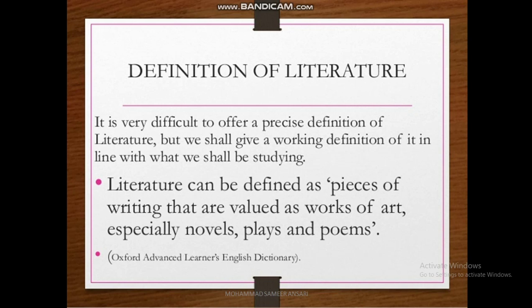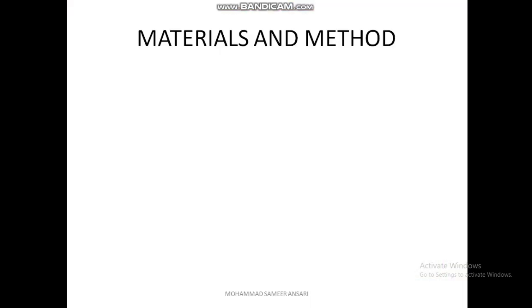Now the next part is the materials and method. By using what materials you are doing this project, what the different ingredients are, and by which method you are going to do your project, should be mentioned in this part. Again, result: what you have obtained from this project work, you should mention in the result part. Discussion in the sense, the result that you obtained, and using the literature you have to discuss.